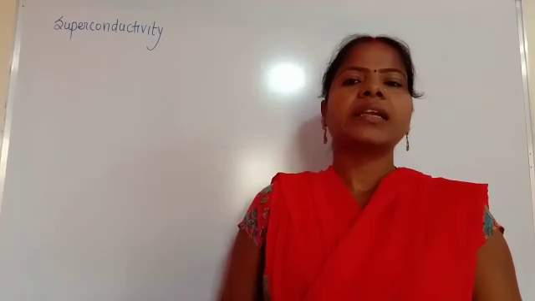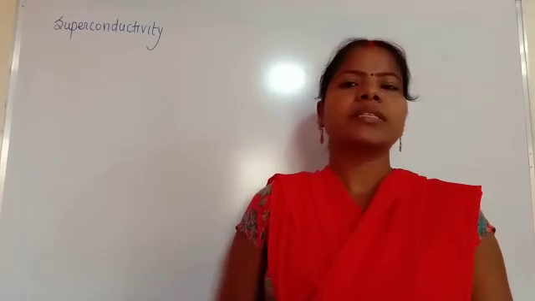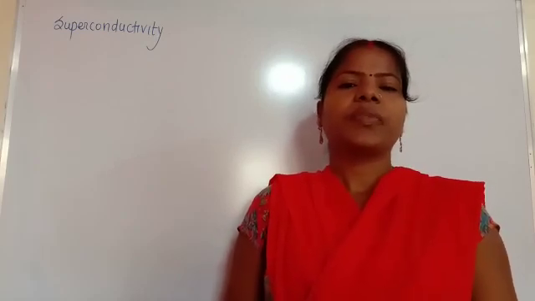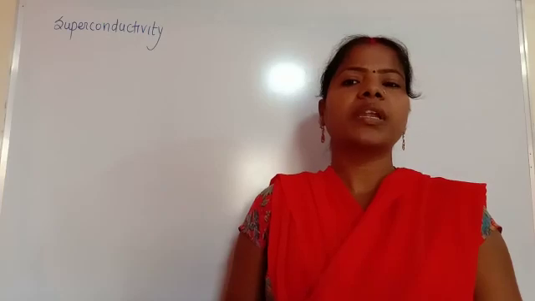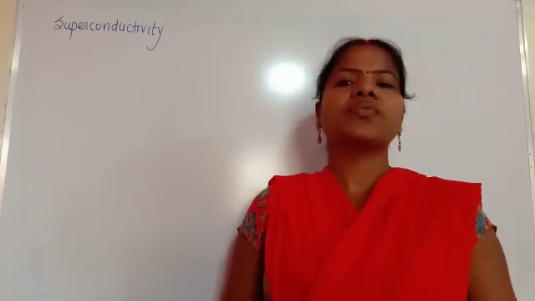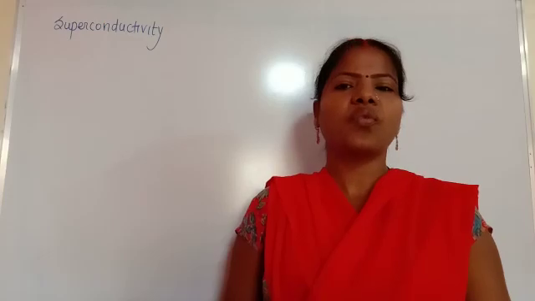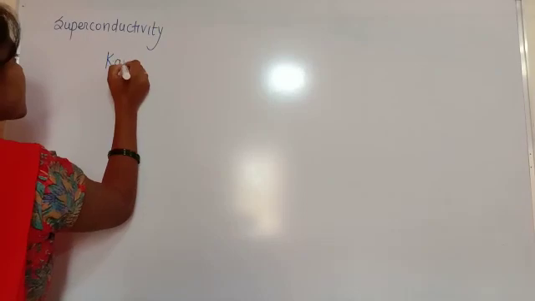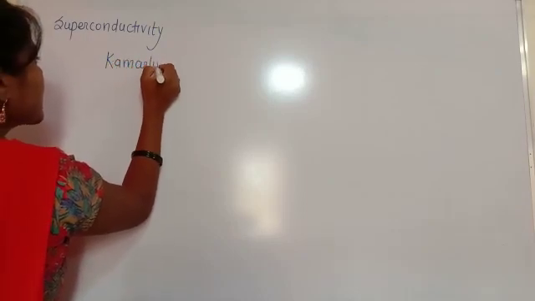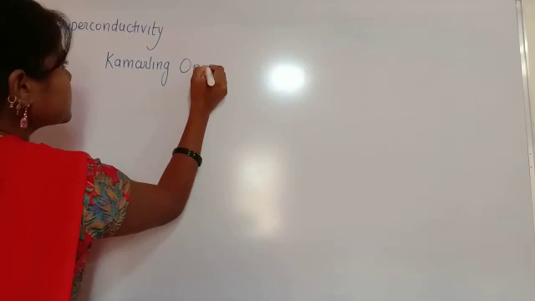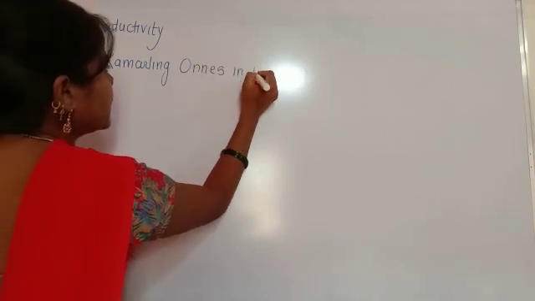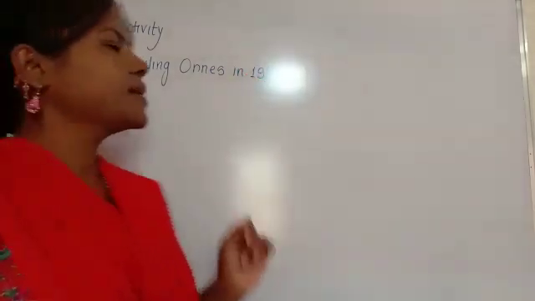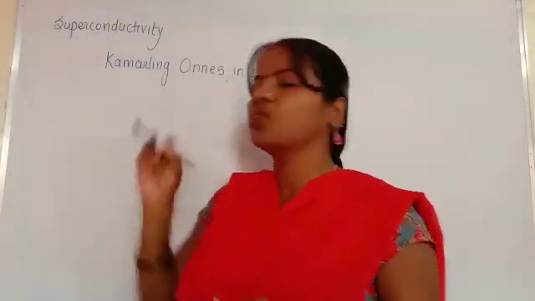So we know that the electrical resistivity of many metals and alloys drops suddenly to zero when cooled to a sufficiently low temperature, particularly in the liquid helium range. This phenomenon was first observed by Kamerlingh Onnes in 1911. Okay, so this is the name of the scientist who discovered this phenomenon, that is Kamerlingh Onnes.